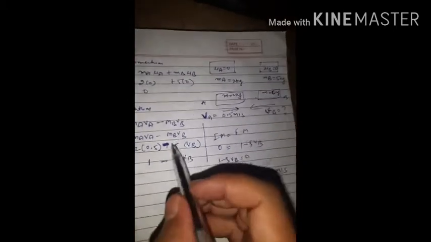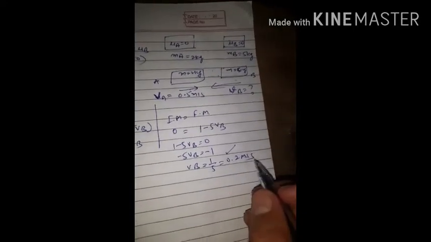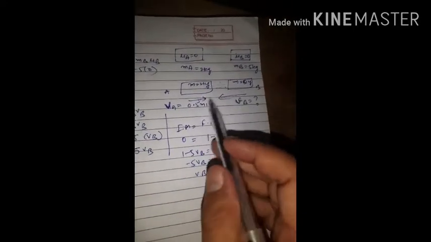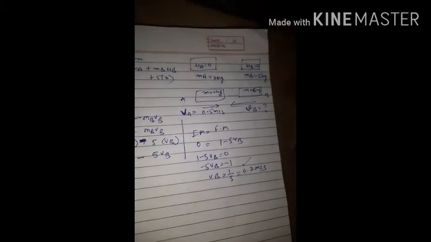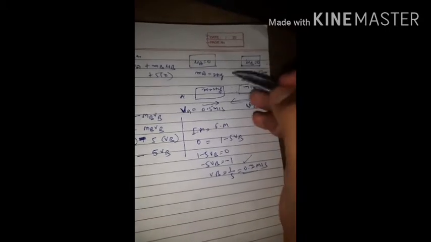If you do not put the negative sign here, you will get the answer in negative form. This negative form will tell us that it is coming in the opposite direction of body A. Okay? So simply, for all those things where we are given the initial form and the final form, we will use the law of conservation of momentum. So this is your third numerical. Now we will come to the fourth numerical.